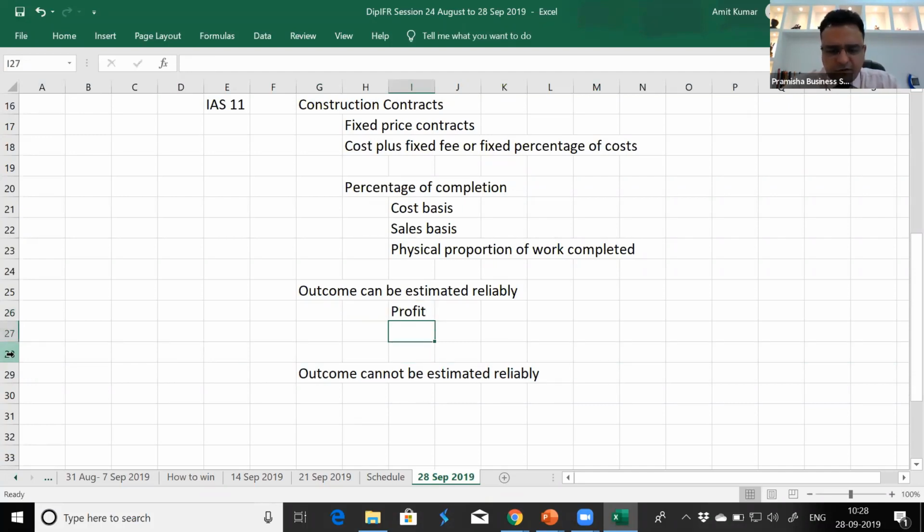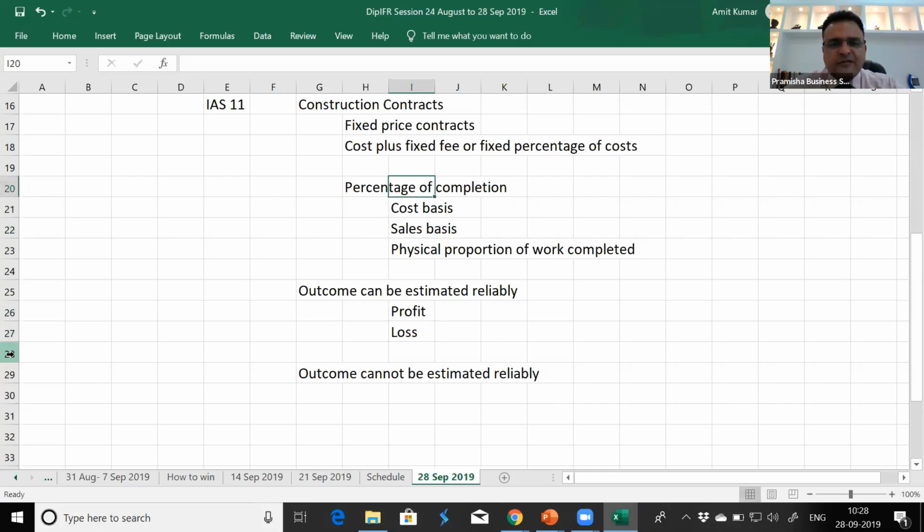Profit or loss. When we enter into the contract on day one, we see that it is profitable because that's our calculations, which have been communicated very clearly, that it looks profitable. It may turn into a loss-making contract if the labor prices rise, if the material prices rise, and whatever we expected is not along the same lines, and it has gone against us. So it may turn into a loss-making contract.